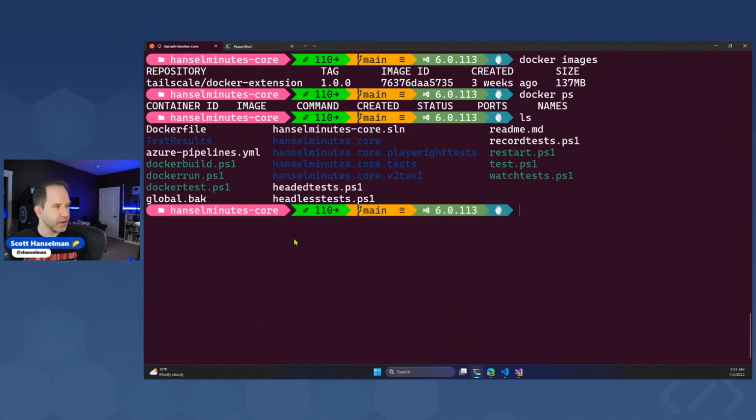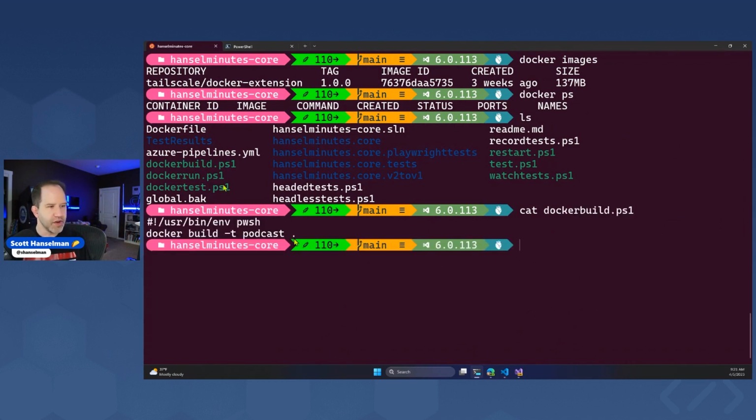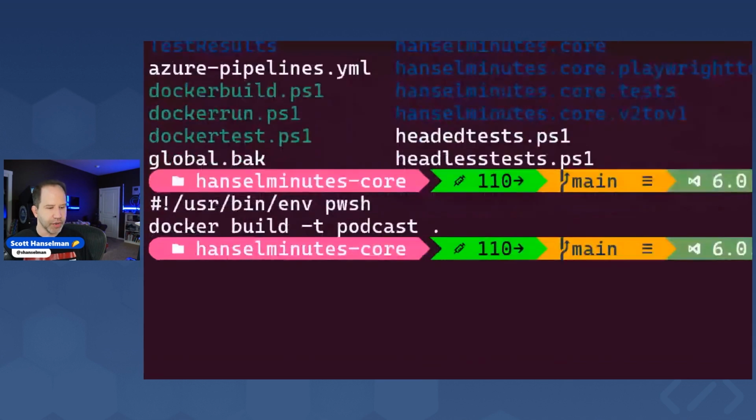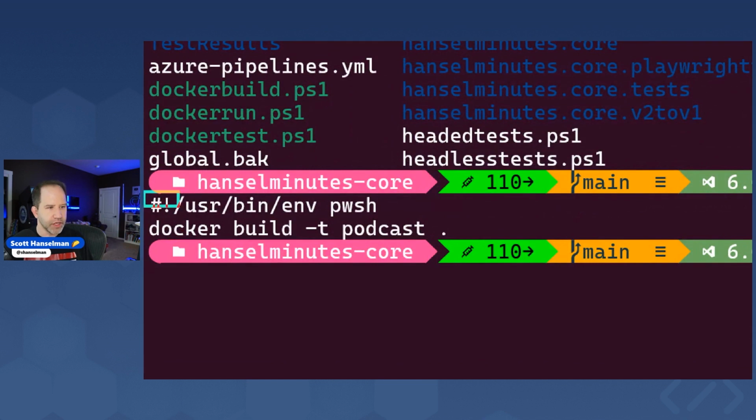I made a little batch file. I used to call them batch files because I'm old, but they're really just PowerShell scripts. And these PowerShell scripts are not very fancy. Why would I make a PowerShell script called Docker build? Well, what it's doing is it's using what's called a shebang or a hash bang.